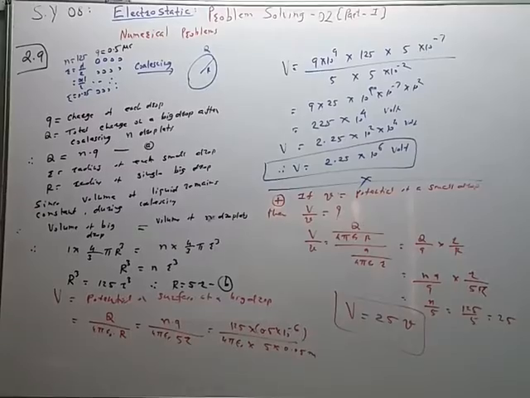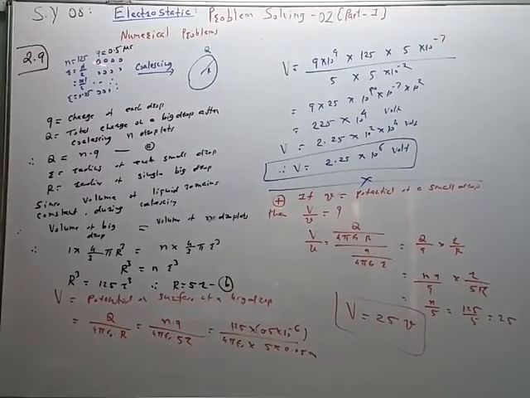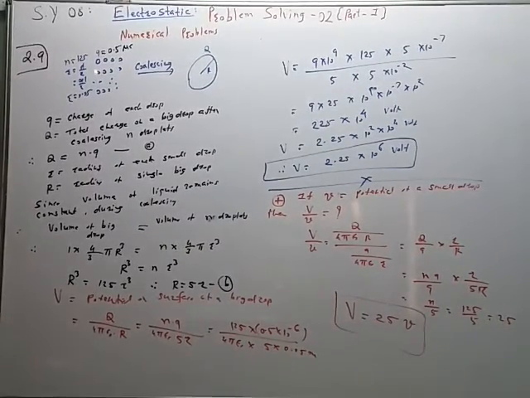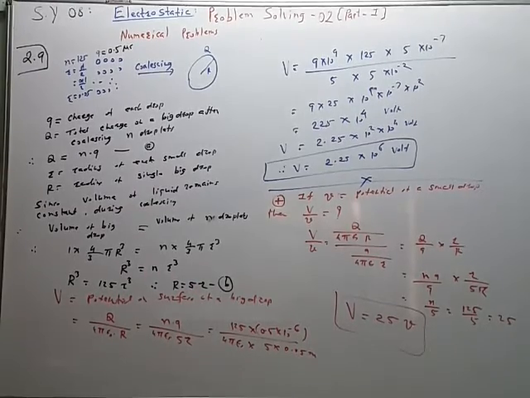So remember this process. Already we have used this process in surface tension. 125 droplets coalesce and form a big drop. So radius of the big drop and radius of the small droplet is calculated by using the property that volume remains constant. So volume of the single drop after coalescing is equal to volume of the 125 droplets before coalescing. This is after coalescing, this is before coalescing. So we get R is equal to 5 times r.